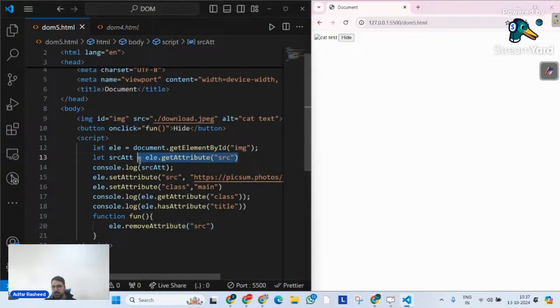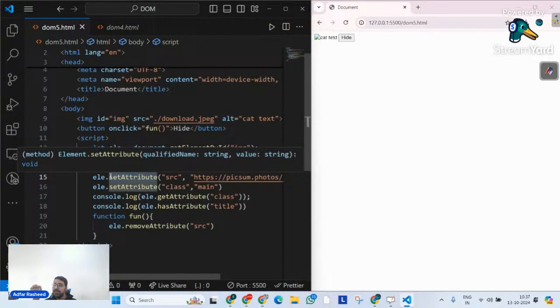getAttribute. With the help of getAttribute, we will be able to read an attribute from a particular element or from a specified element. Second method is setAttribute. With the help of setAttribute, we can set the value of an attribute or create it if it does not exist. Third method is hasAttribute. It is going to return a boolean which will check if an element has a specified attribute or not.